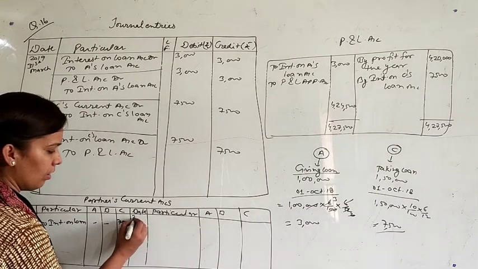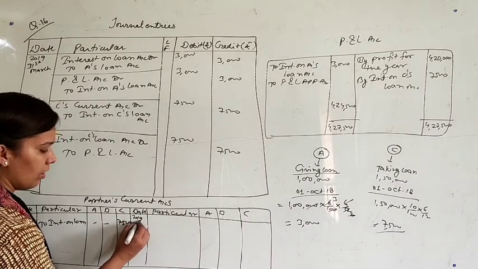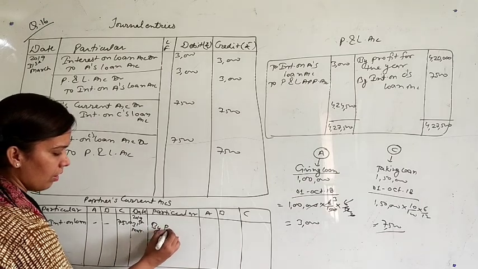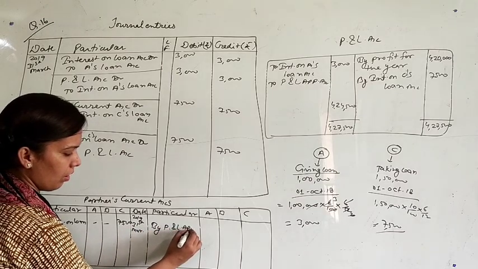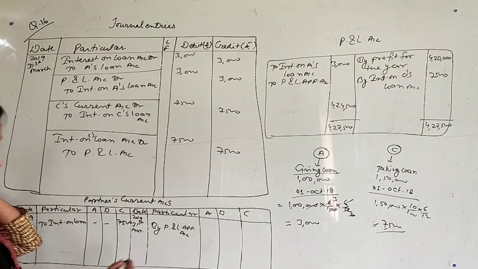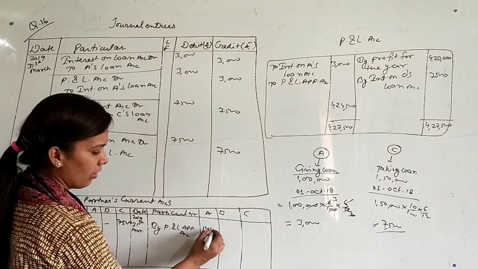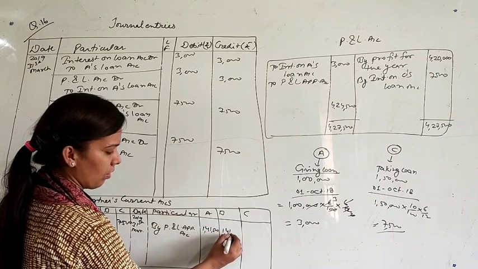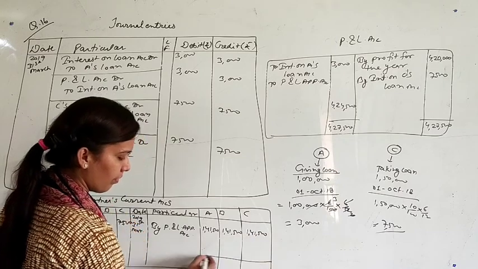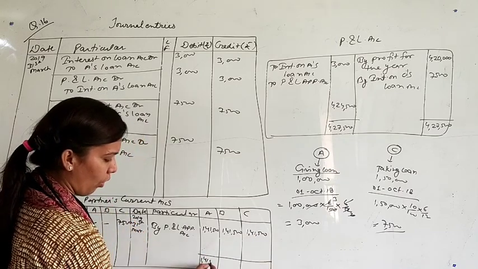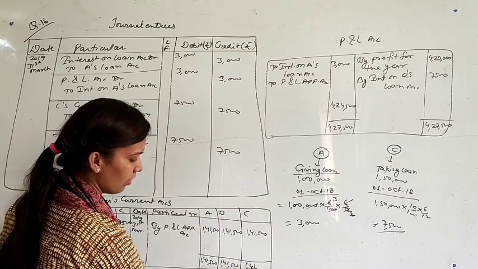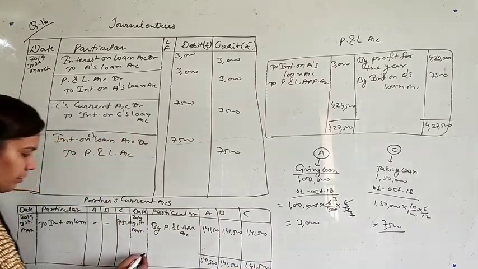I am writing here 2019 31st March by P&L appropriation account. Just distribute it equally, 1,41,500 for each partner. So make it total, 1,41,500 for all three.